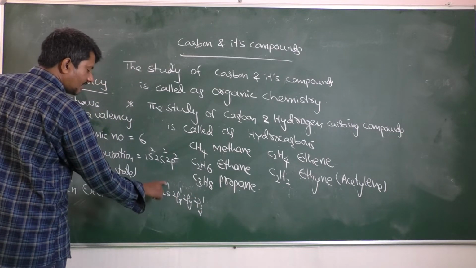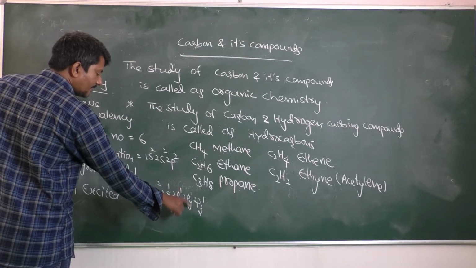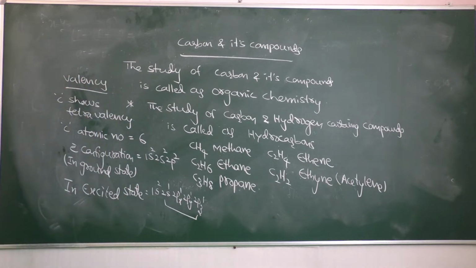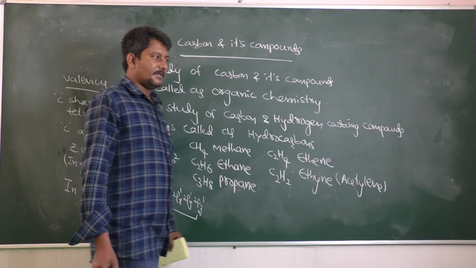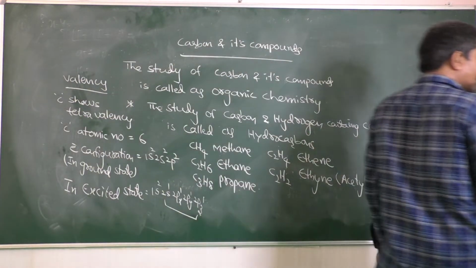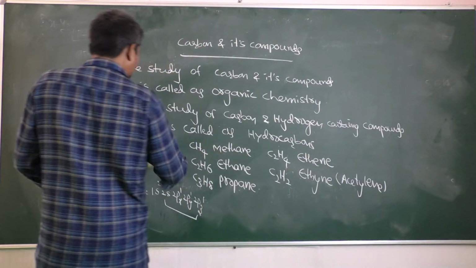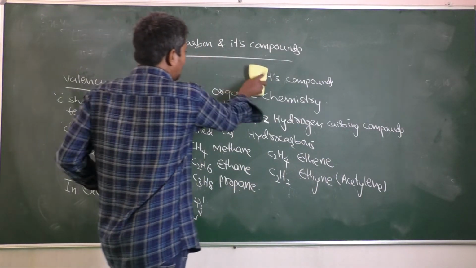Here 4 unpaired electrons are present. That's why carbon has 4 valency, because of having 4 unpaired electrons.